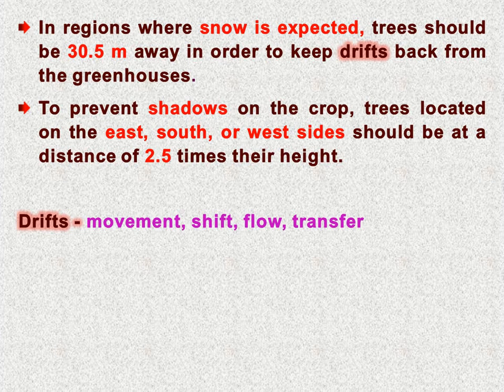trees should be at a distance of 2.5 times their height. If the tree has a height of, say, 3 meters, then 3 multiplied by 2.5 means 7.5 meters should be the distance between this tree and the greenhouse. So it will prevent the shadow effect of the trees on the greenhouse.